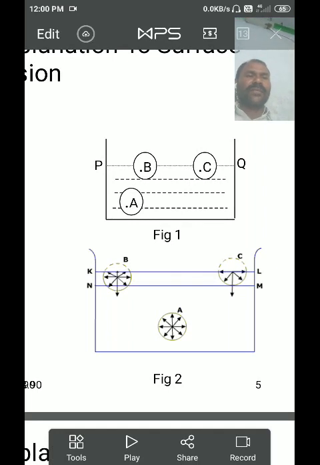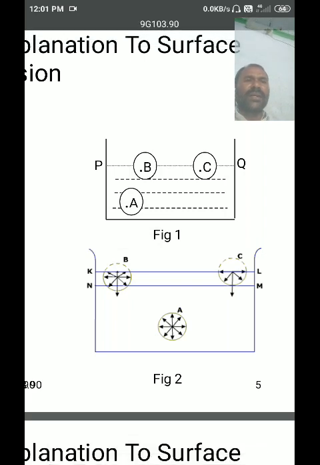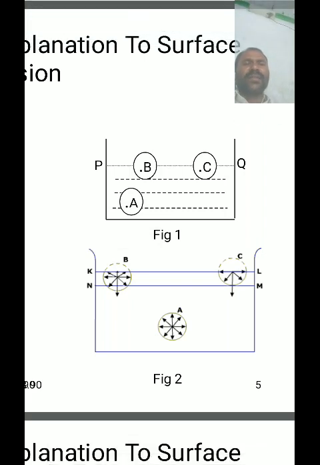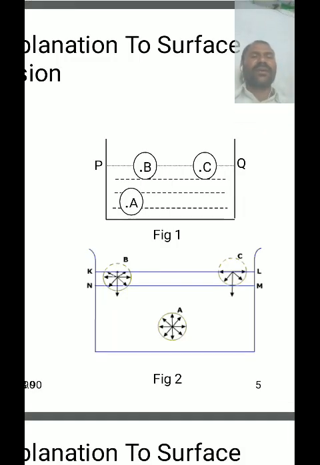Sorry, surface film. The thickness of the surface film is of the order of 10 power minus 8 centimeter. Here we can consider the spheres of influence of molecules A, B, C. A, B, C represent molecules with their spheres of influence drawn around them.